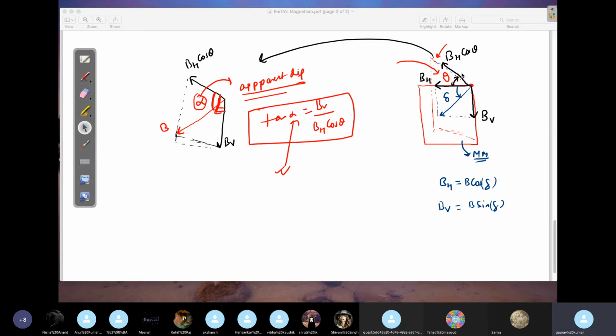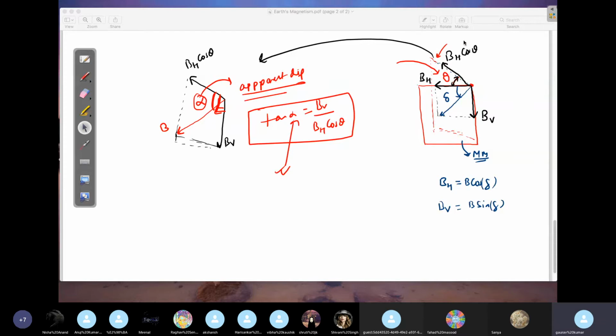It's like opening your textbook from the middle, so you get two parts with some separation between them. One face is your magnetic meridian, the other face is some other reference plane. For that reference plane, the vertical still remains BV. But if I ask you what is the horizontal component of Earth's magnetic field, you will take the component of BH with reference to this theta.